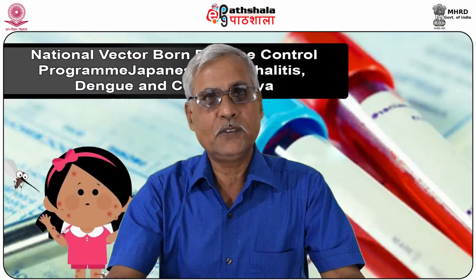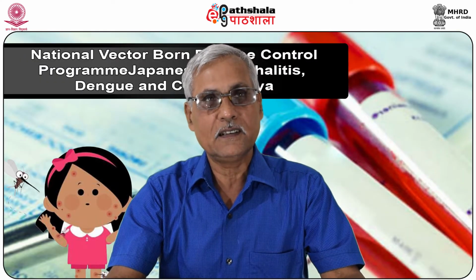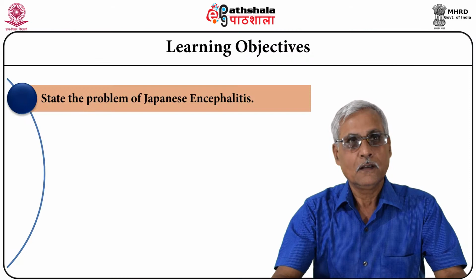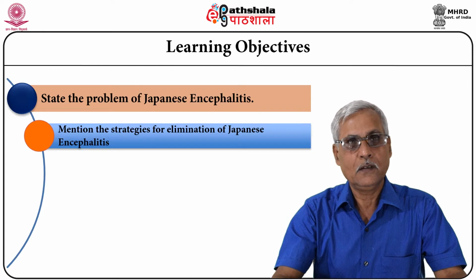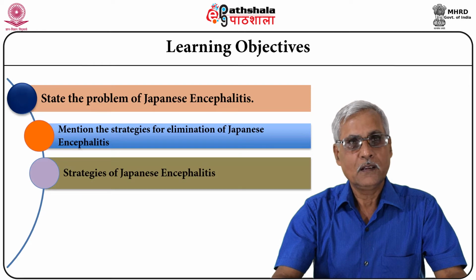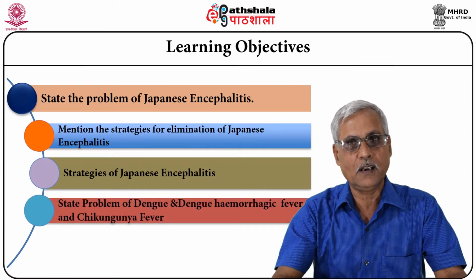The learning objectives set for this session are: one should be able to state the problem of Japanese encephalitis, mention the strategies for elimination of Japanese encephalitis, then give an overview of the strategies of Japanese encephalitis control, state the problem of dengue, dengue hemorrhagic fever and chikungunya fever, and mention strategies for dengue, dengue hemorrhagic fever and chikungunya fever elimination.